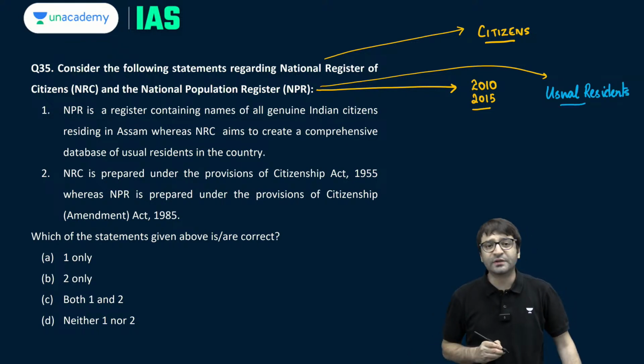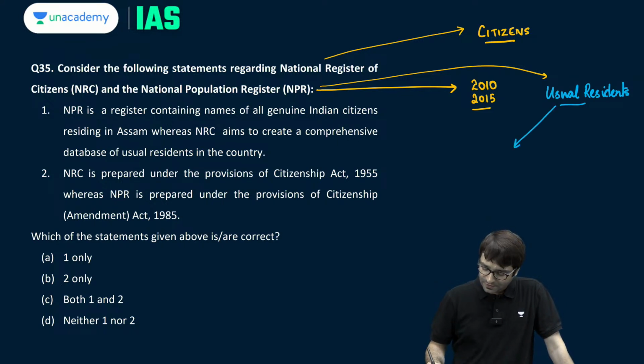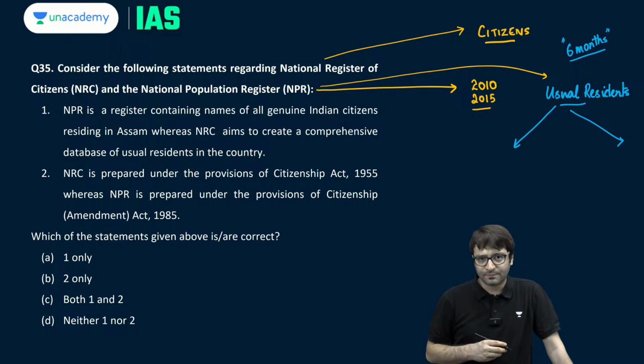And who are the usual residents of India? Those who are in India for the last 6 months and those who want to stay in India for the next 6 months, which means the usual residents can be citizens, usual residents can be aliens as well, foreigners as well.